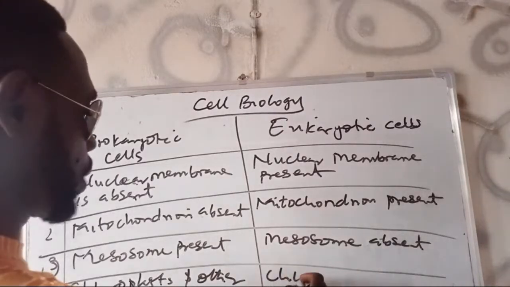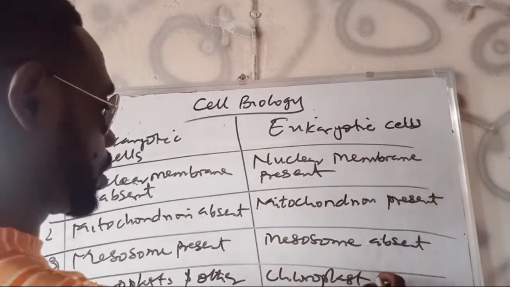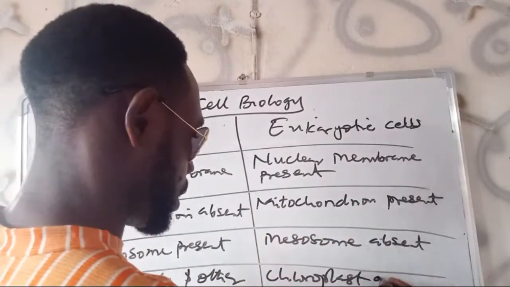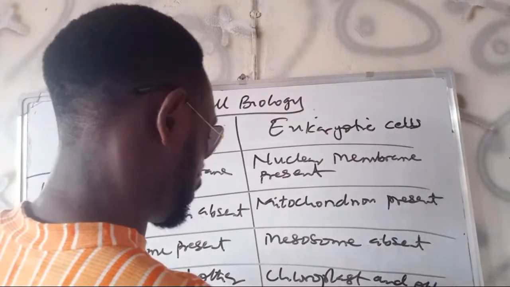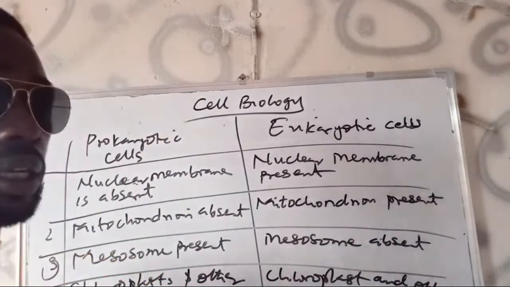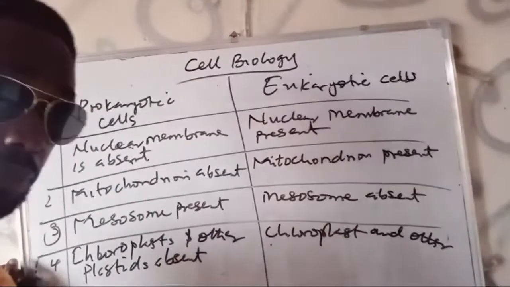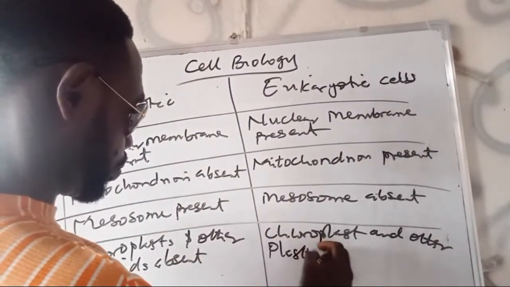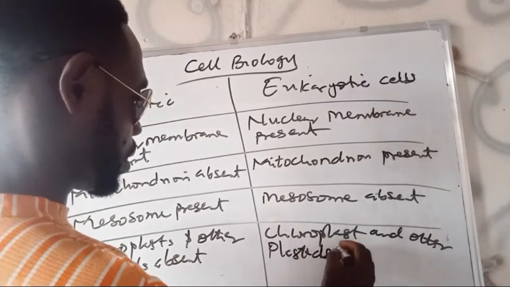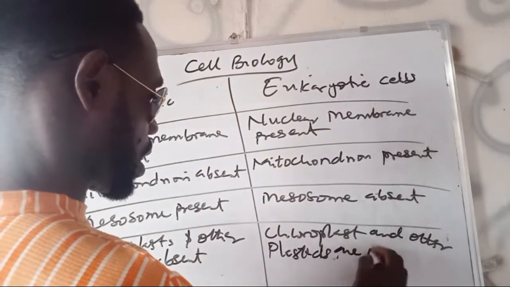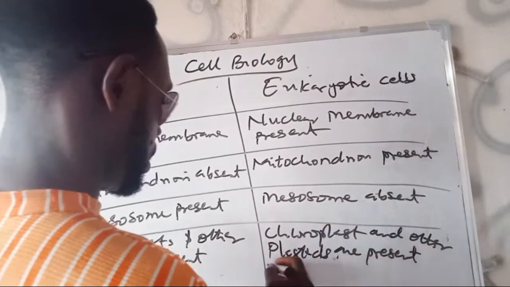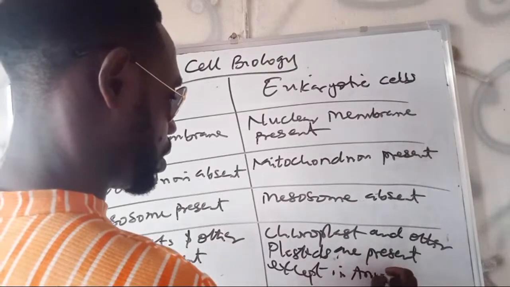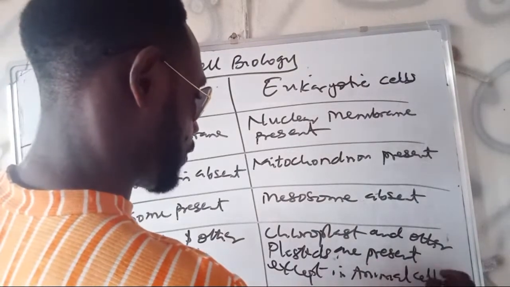But here, chloroplast is present. Chloroplasts and other plastids are present in eukaryotes, except in animal cells. So animal cells don't have plastids.